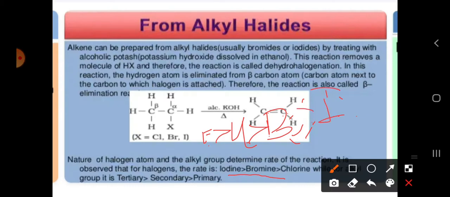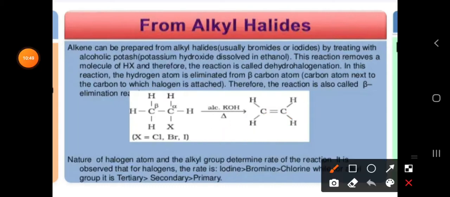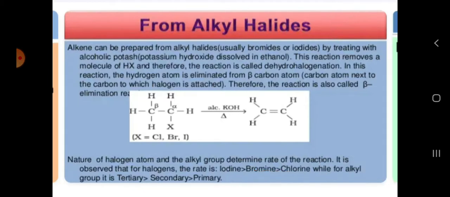Okay, for this the reactivity order. And coming to the rate of reaction, the order is iodine, bromine, chlorine. Okay, so this is the rate of reaction order. And as we know, the carbocation intermediate order is tertiary, secondary, primary and methyl. So this is nothing but the order. This is about one preparation.